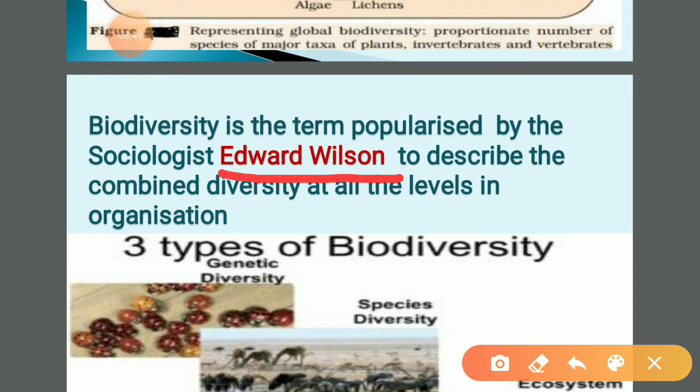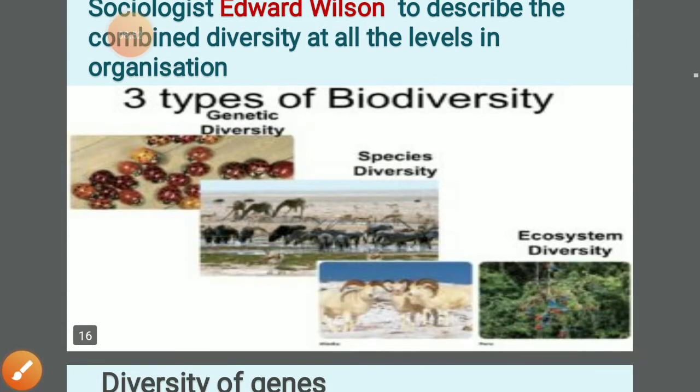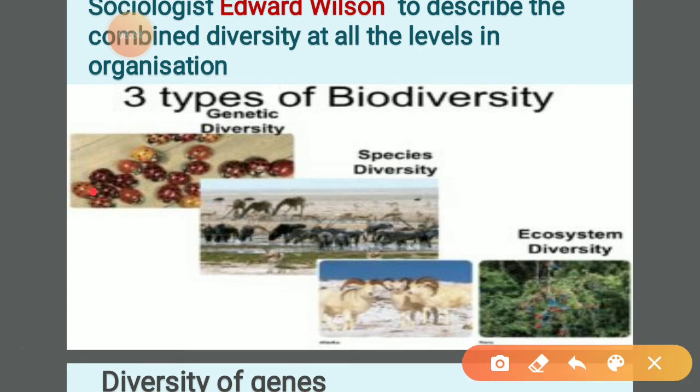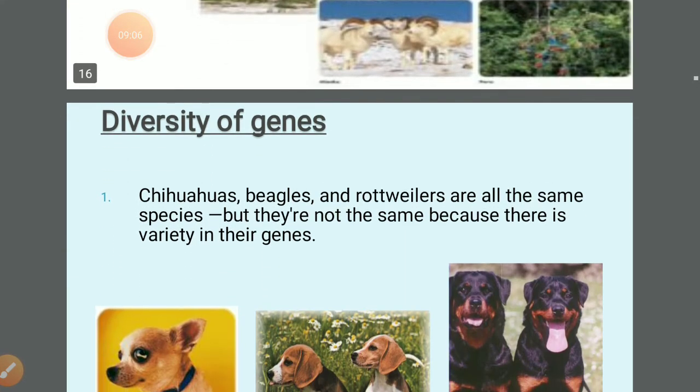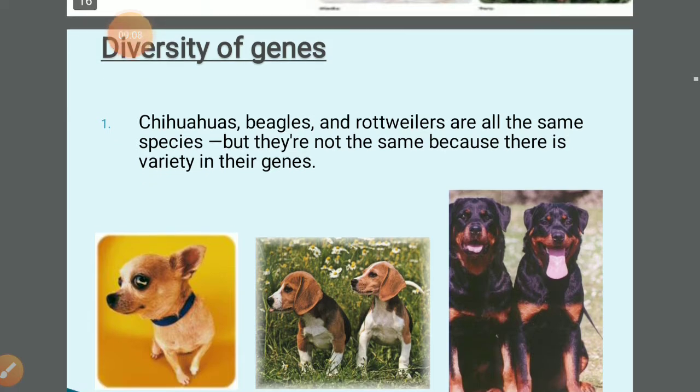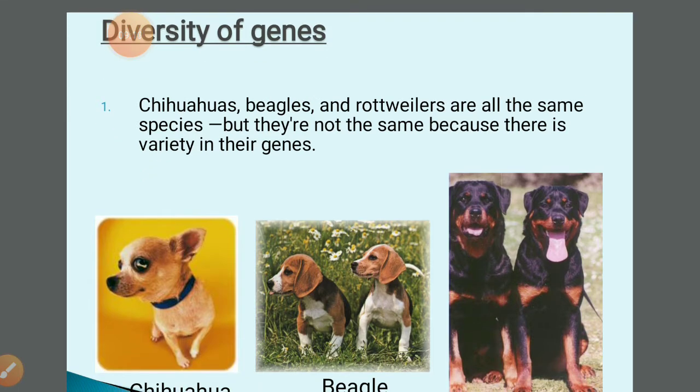So he clearly explained that there are 3 types of diversity: genetic diversity, species diversity and ecosystem diversity. So what are the types of biodiversity? 3 types: genetic, species and ecosystem. Try to understand what is genetic diversity.